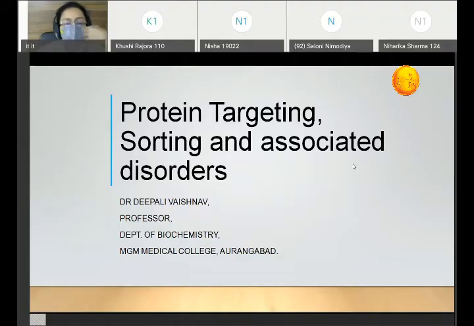We are going to study protein targeting, sorting and associated disorder. So what is protein targeting? Whatever protein is generated in the cell as a result of the translation process, that particular protein will be allotted a certain place within the cell.